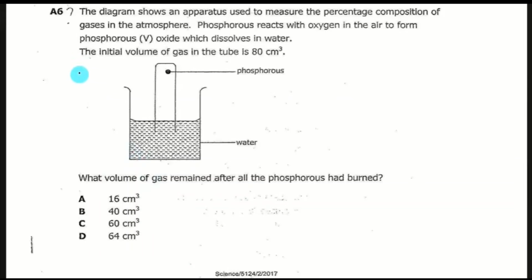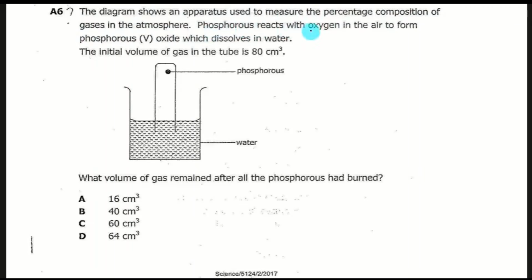This question I had to solve in a different way. Even these people had to put a question mark here. It's not me, I just downloaded it with a question mark like that. They said A6, the diagram shows an apparatus used to measure the percentage composition of gases in the atmosphere.